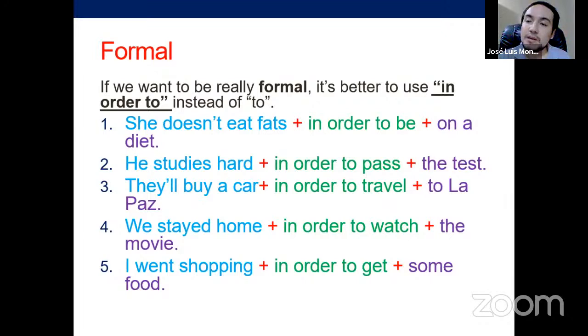Now, if you want to be even more formal, and this is advisable for tests, if you are taking the TOEFL, for example, you can say "in order to" instead of only "to". Same logic. I'm just going to read three of them. She doesn't eat fats in order to be on a diet. Same as "to be on a diet". They'll buy a car in order to travel to La Paz. And finally, I went shopping in order to get some food. So again, if you want to be formal, don't only use the infinitive, use "in order to".